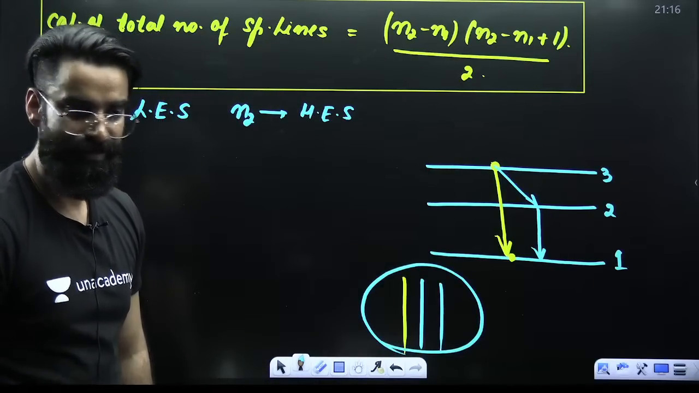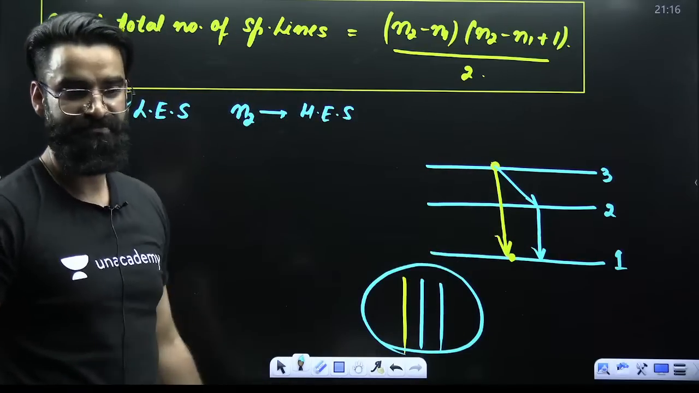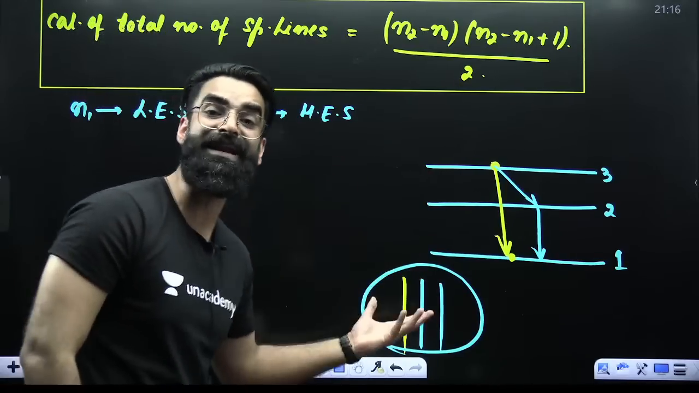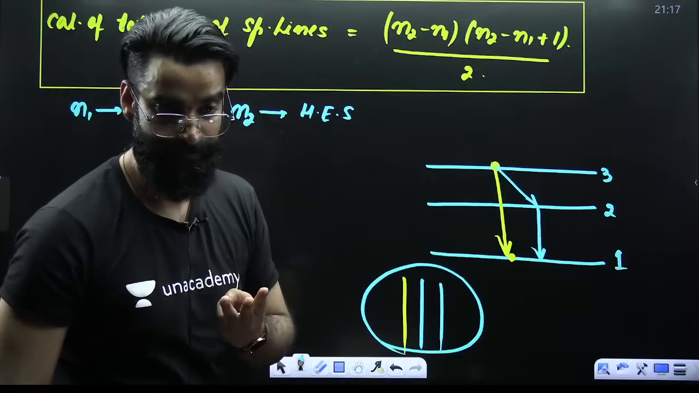Right? This is the first one. This is the second one. This is the third one. Is there any other way? I don't think there is any other way. So in total 3 radiations. So how many spectral lines did we get? We got 3 spectral lines.